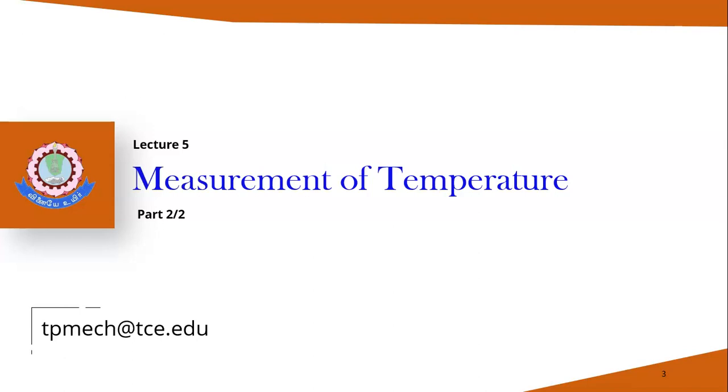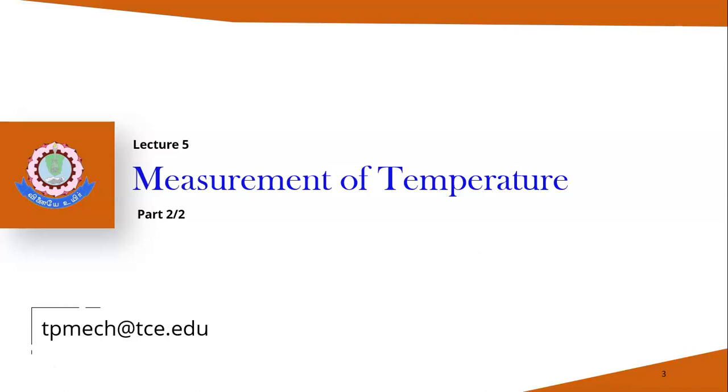The main advantage of mercury is that it does not stick to the glass, so the expansion is uniform. But one limitation is that mercury is poisonous; its vapor is poisonous. Alcohol's advantage is that it is cheap. So these are the comparisons of liquid in glass thermometers. We can use mercury as a medium, or we can use alcohol as a medium. This is the contact type liquid expansion.